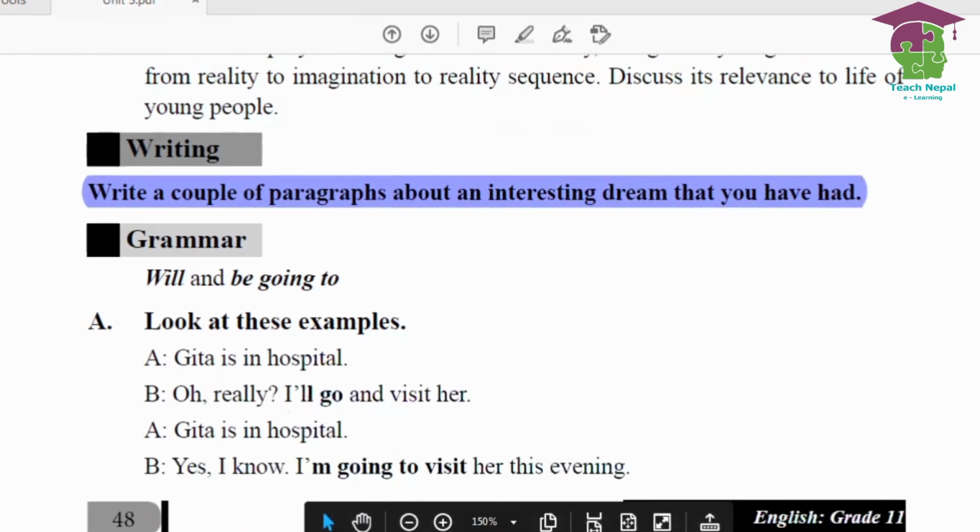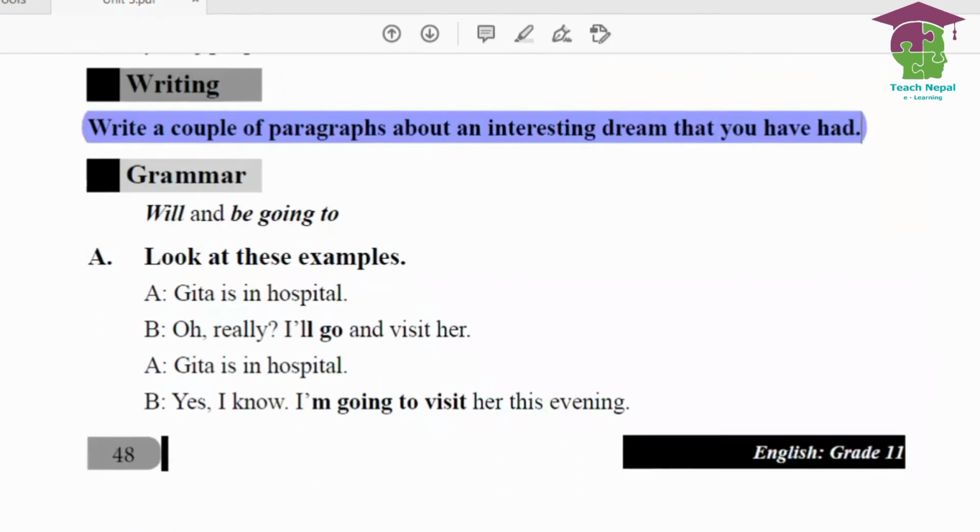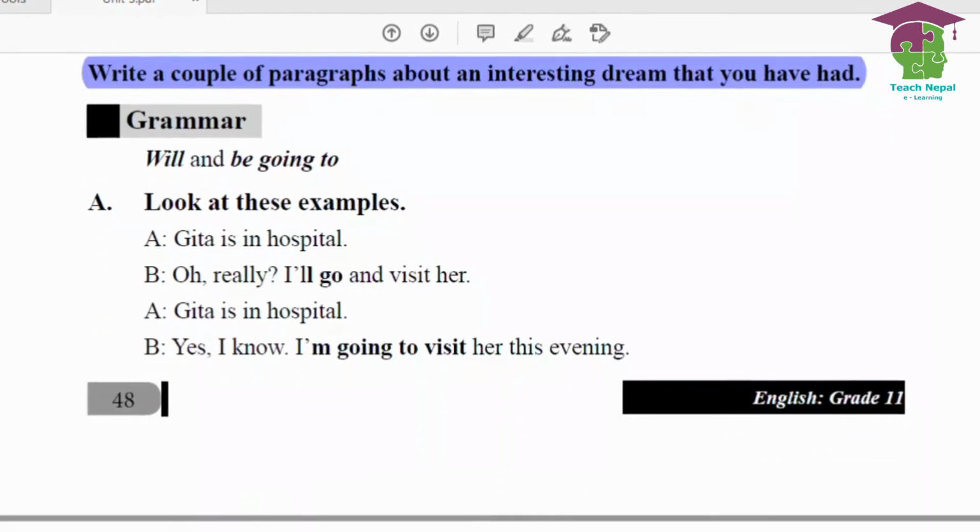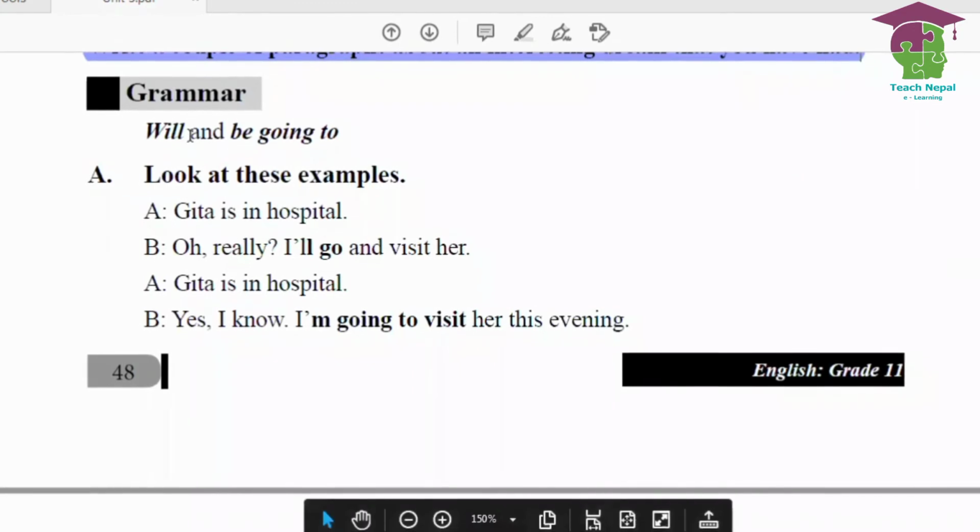Now we move to the grammar, the most important part. Here, will and be going to. Will and be going to.